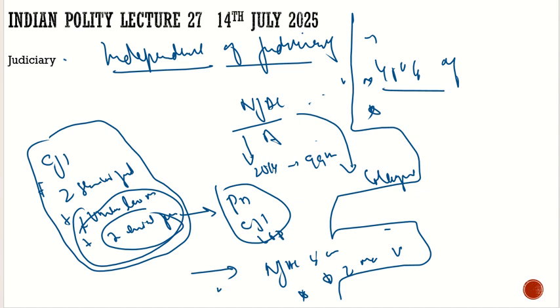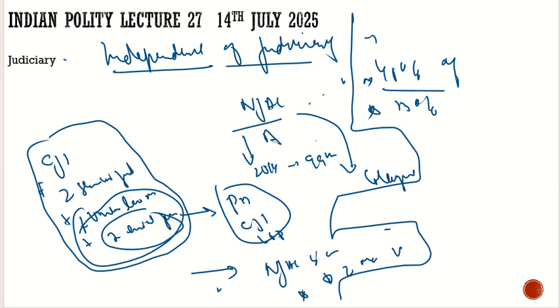Their participation in the higher courts is only about 13%. So definitely their participation is very low, and the collegium system has not solved it yet.